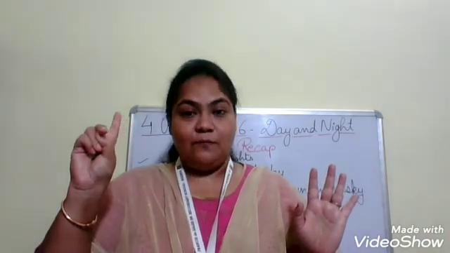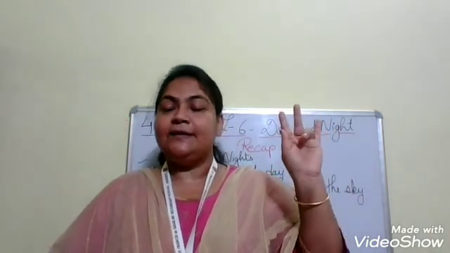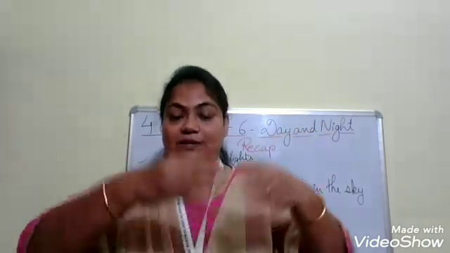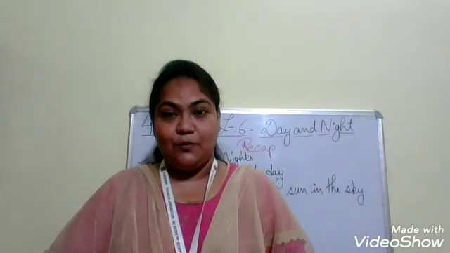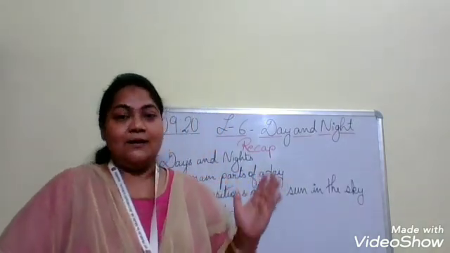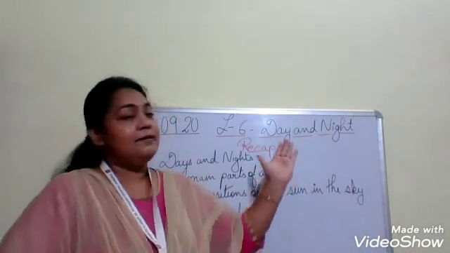Indigo, violet, blue, orange, red, yellow and green. Okay, these are the 7 colors you can see in the beautiful rainbow. These are the things we have covered in our last classes. Few of the last classes we have done were the lesson days and night.